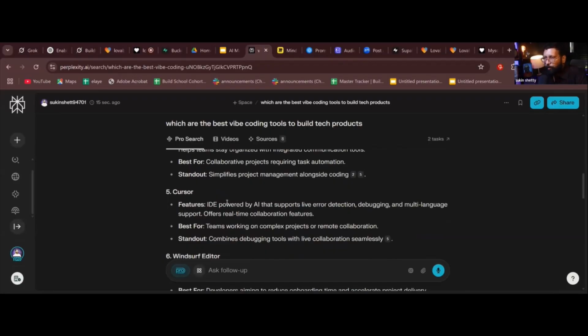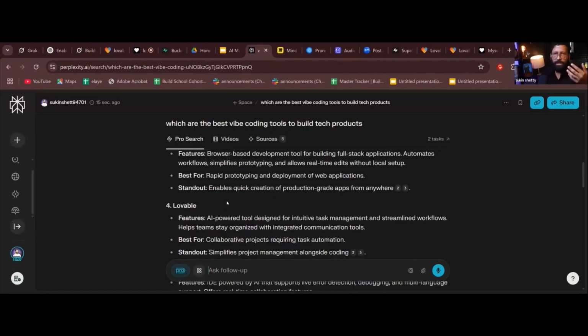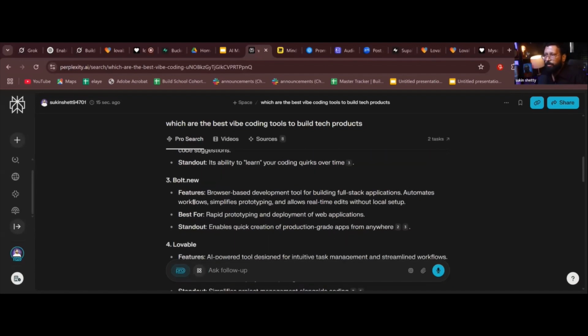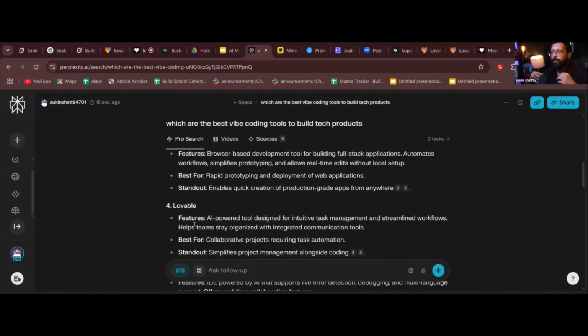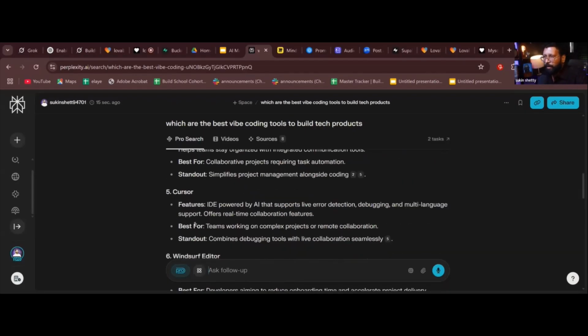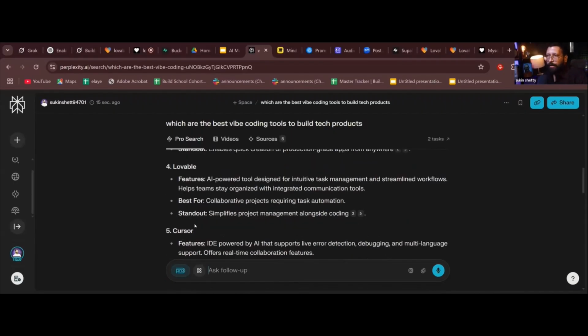And there are a lot of tools that keep coming. There's Data Button, and Google launched Firebase Studio. But as a mentor, I would give you a suggestion: the tools will keep on coming, there'll be new tools every week, but you need to become an expert of one tool. Nowadays, people start using Bolt and Lovable to start the project because it is very easy to start a project using prompts, and then they shift to Cursor. But I'm not going to talk about Cursor because it's a little complicated. Lovable is good enough to build an MVP.